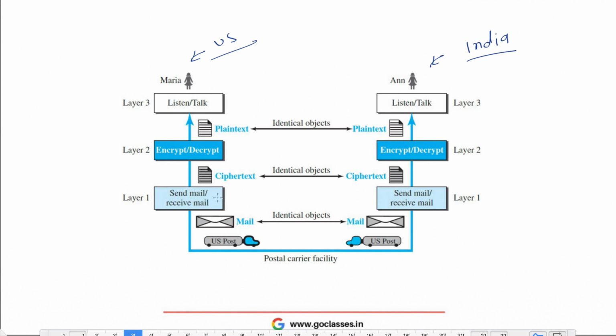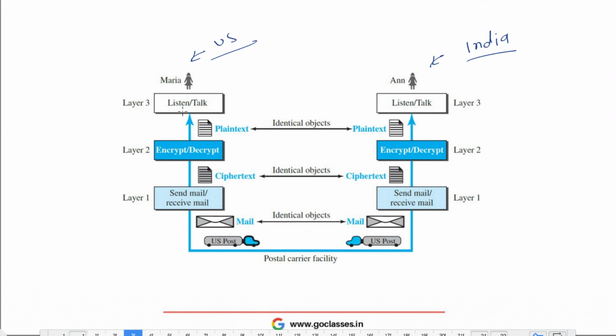Then this letter is posted to Anne using some post office. Now at the other end, this message gets received, then decrypted, and then delivered to Anne. So this is the process of one simple text message that Maria has to send to Anne using a US post office.